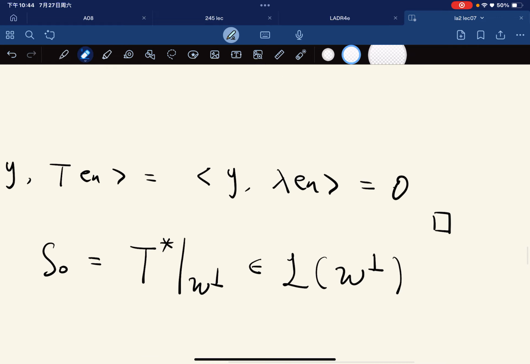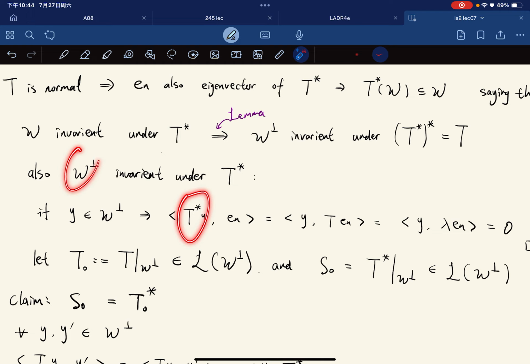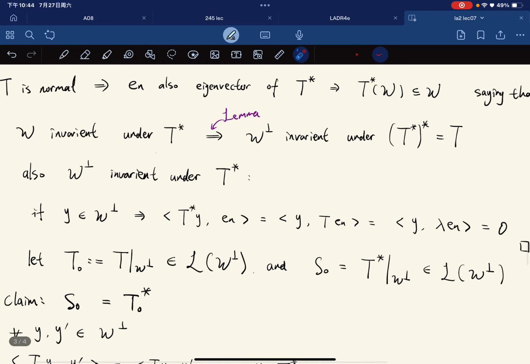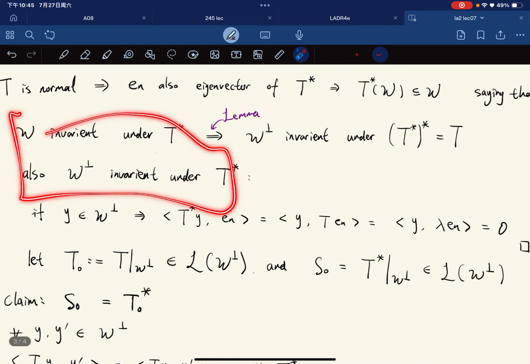But no matter what, right, this lambda En, we move it in front, gives you lambda bar times the inner product of Y with En, and Y is in W perp. Yeah, so this is equal to 0. I was confused by the bar here. But anyway, if Y is in W perp, then T star of Y and En are orthogonal, or perpendicular, so that T star Y is in W perp. Okay, we're good. So we have these two, and we also have those.